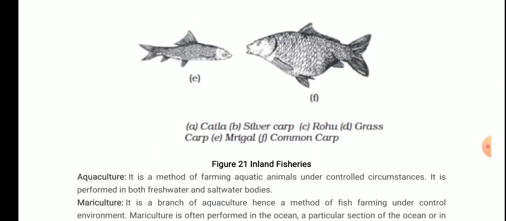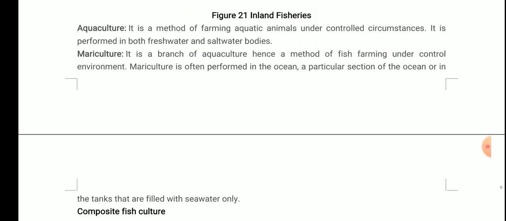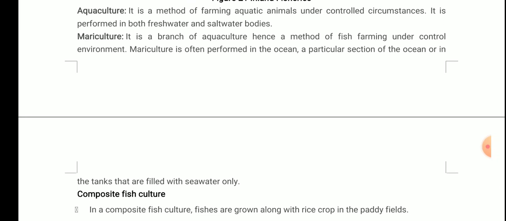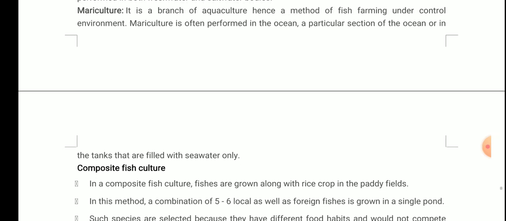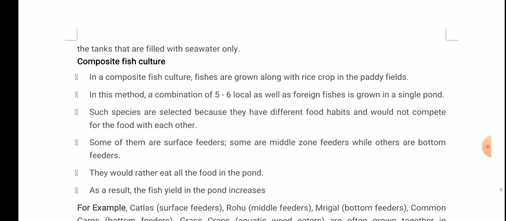Now, what is aquaculture? It is a method of farming aquatic animals under controlled circumstances, and it is performed in both freshwater and saltwater bodies. Okay, so aquaculture does not mean only fishes, it means aquatic animals. Mariculture is a branch of aquaculture, hence a method of fish farming under a controlled environment. It is performed in the ocean, a particular section of the ocean, or in tanks that are filled with seawater only. Next is composite fish culture.